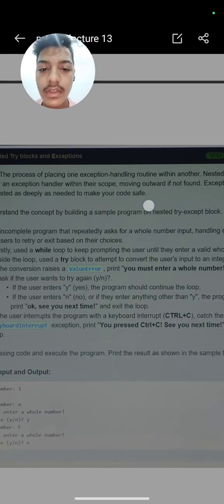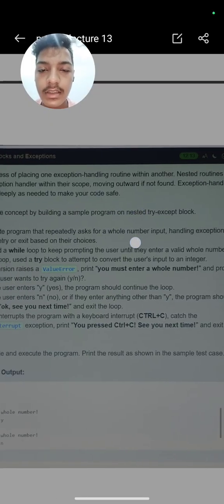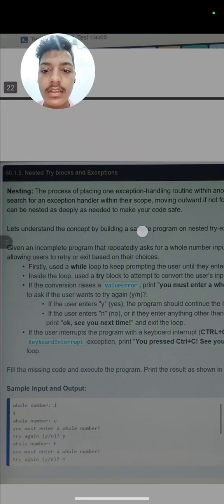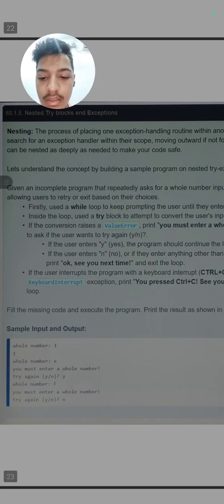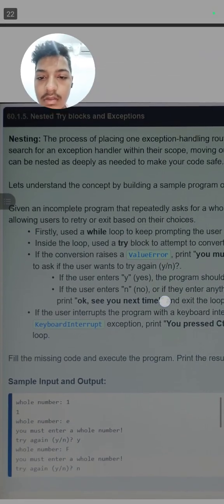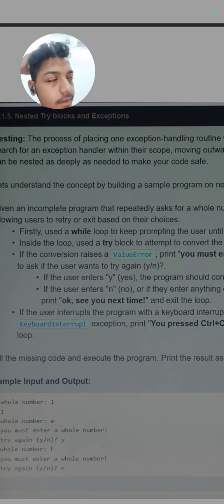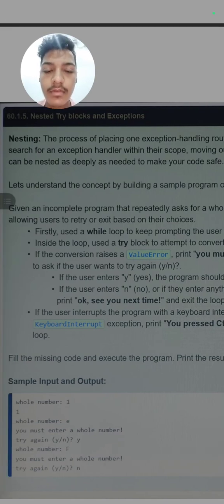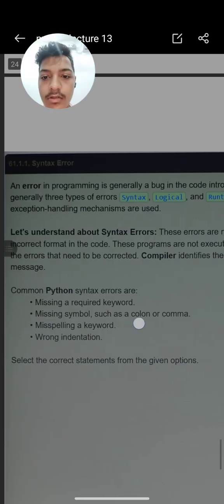Nesting is the placing of one exception handling within another, like nested if else also, so same as nesting try blocks. So there is an example, you can check this, given an incomplete program. So practice more and more try blocks, because these are very important in Python.